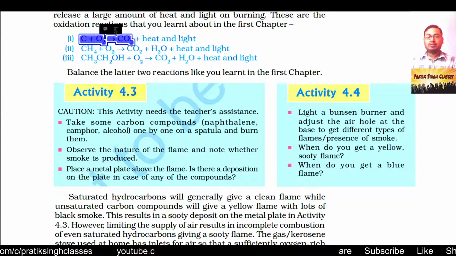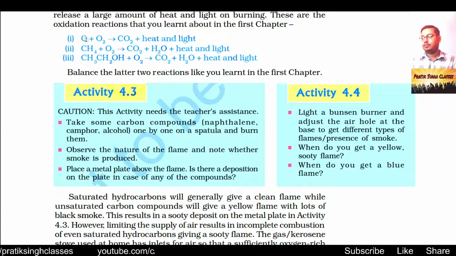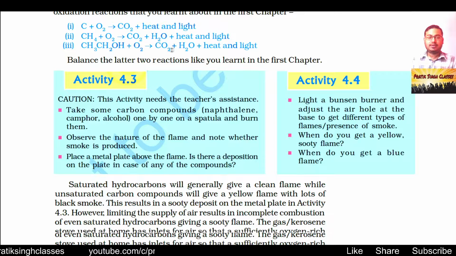Here carbon may be in the form of coal or any fuel. Methane, one of the smallest compounds of hydrocarbon: methane plus oxygen, when methane burns, it gives carbon dioxide, then water vapor, and in this reaction heat and light come out.